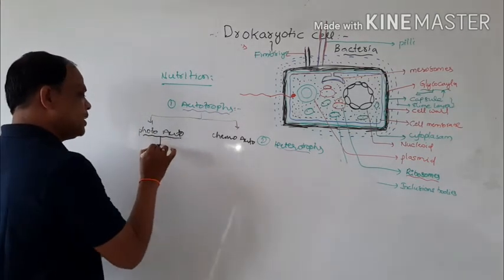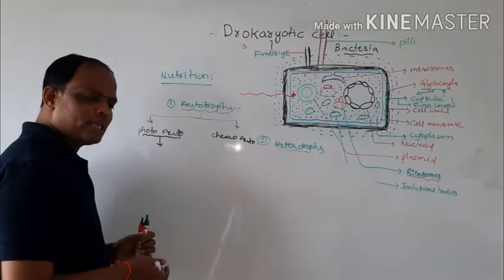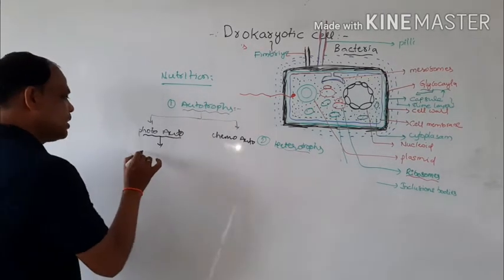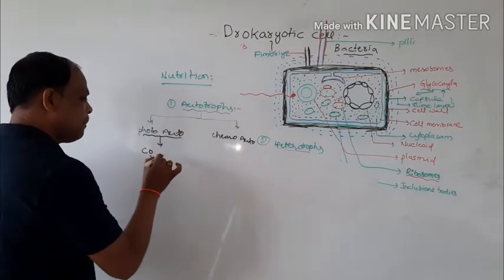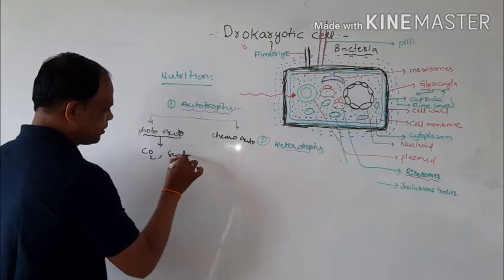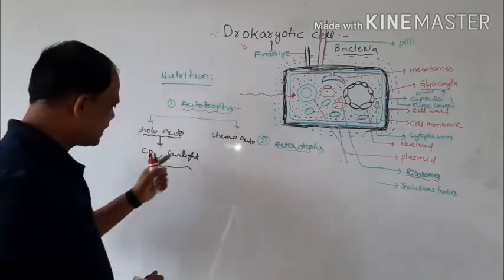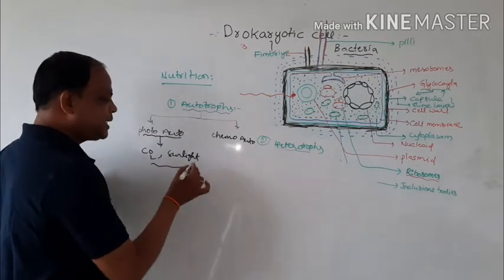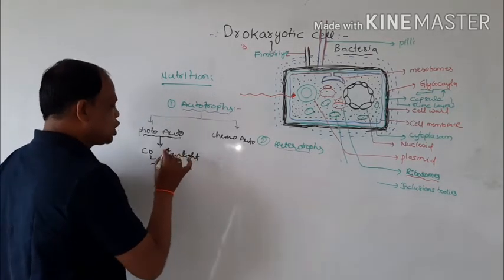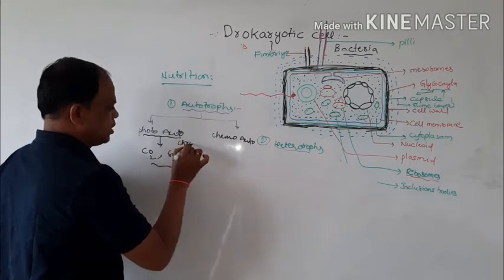Photoautotrophs are bacteria that depend directly on environmental CO2 plus sunlight. They can synthesize food materials with the help of chromatophores.